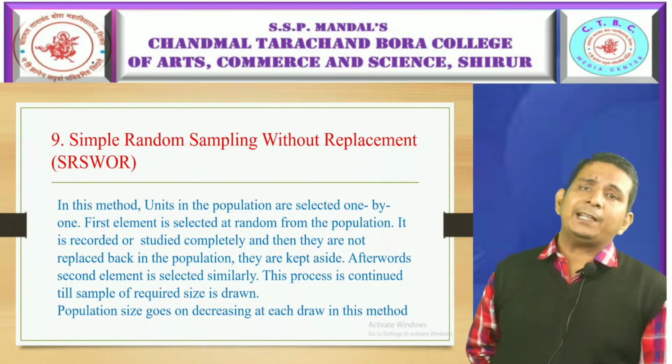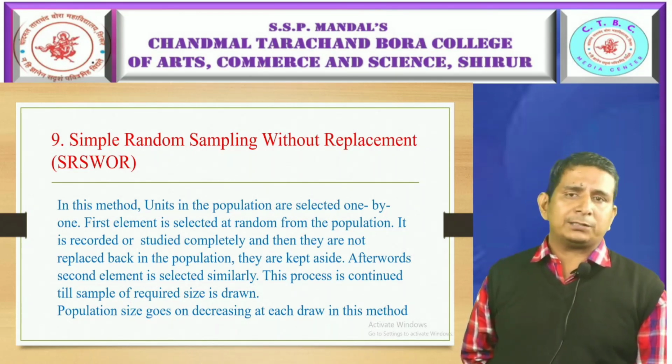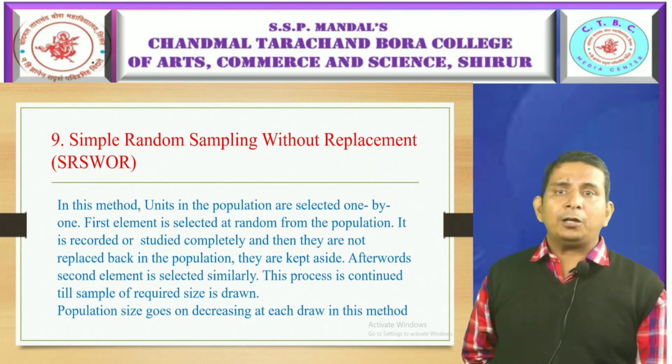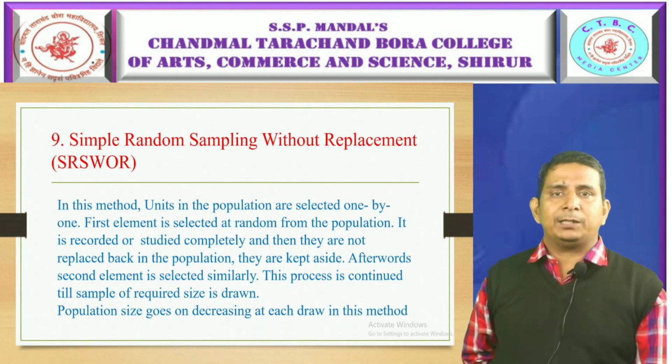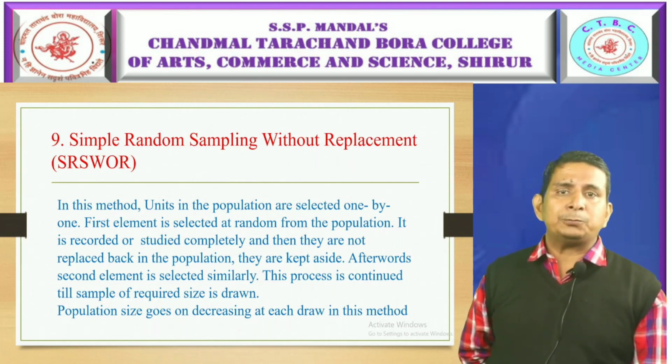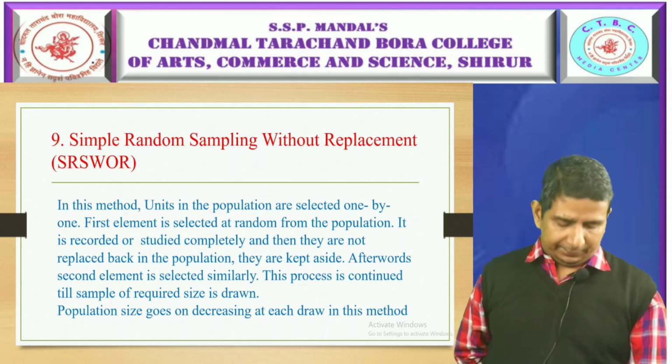Now next is simple random sampling without replacement. In this method, units in the population are selected one by one. The first element is selected at random from the population, recorded or studied completely, but not replaced back in the population. They are kept aside. Afterwards, the second element is selected by a similar process, and this continues till a sample of required size is drawn. In this case, repetition does not occur, and the population size goes on decreasing at each draw, and the chance of getting selected goes on increasing.